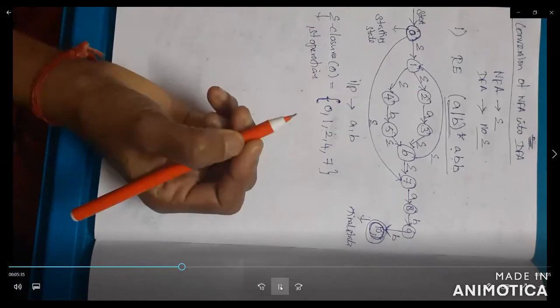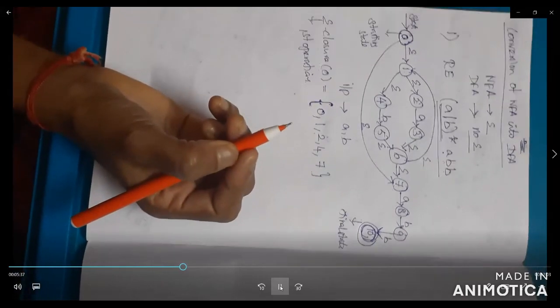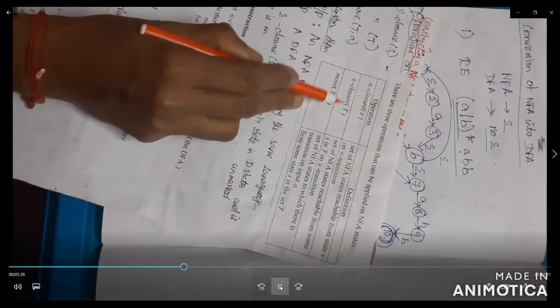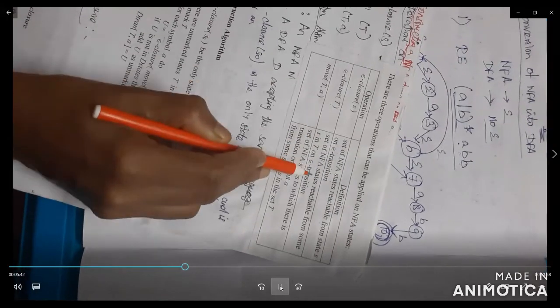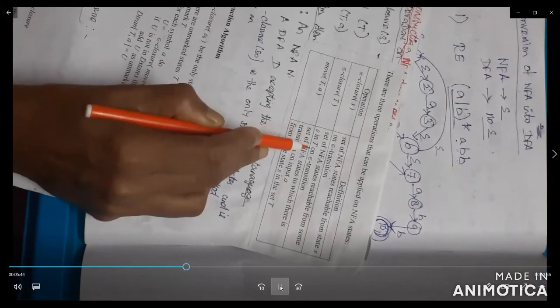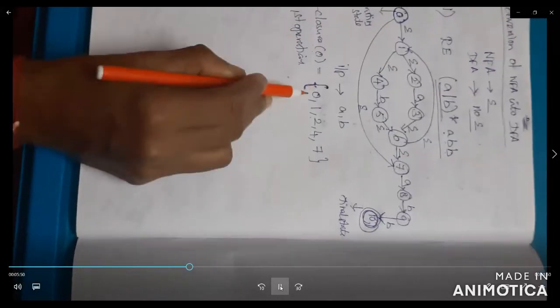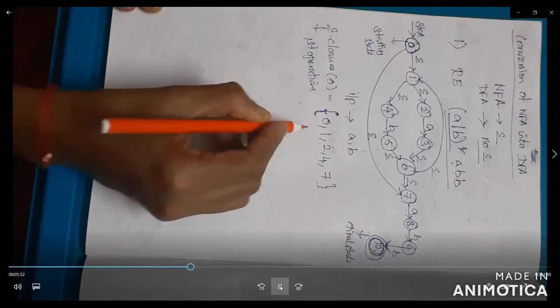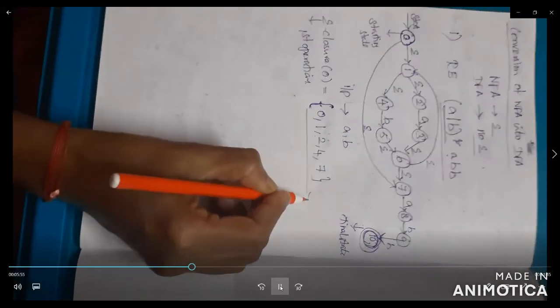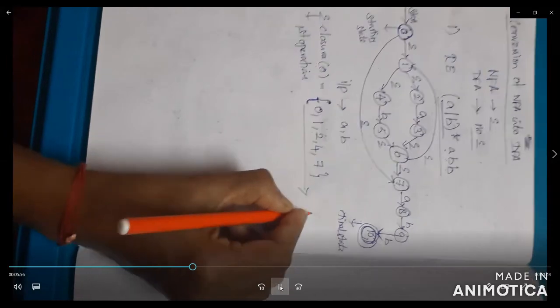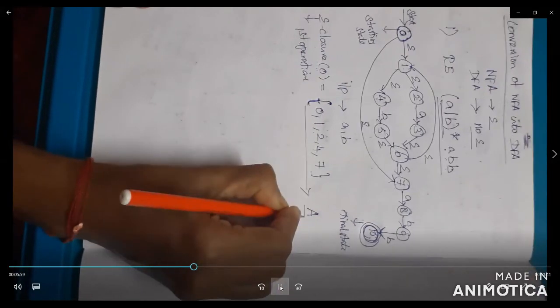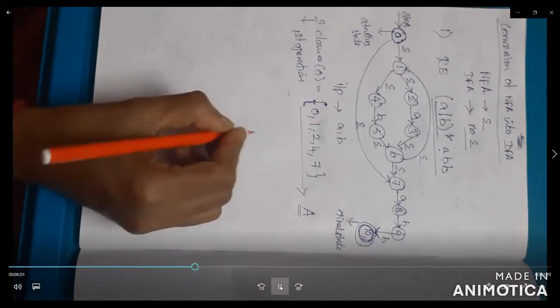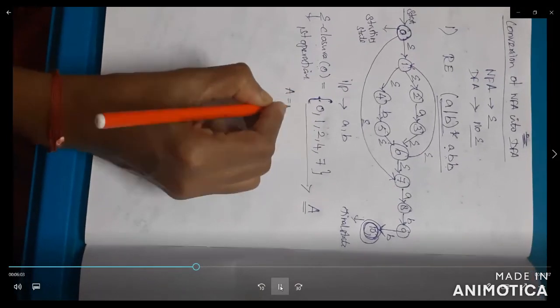Okay. What is the second operation? Check here. The second operation is E closure of T: the set of NFA states reachable from some S in T on empty transition. So here, E closure of 0 is 0, 1, 2, 4, 7. This 0, 1, 2, 4, 7 is the new state, capital A. So capital A comes from the second operation.